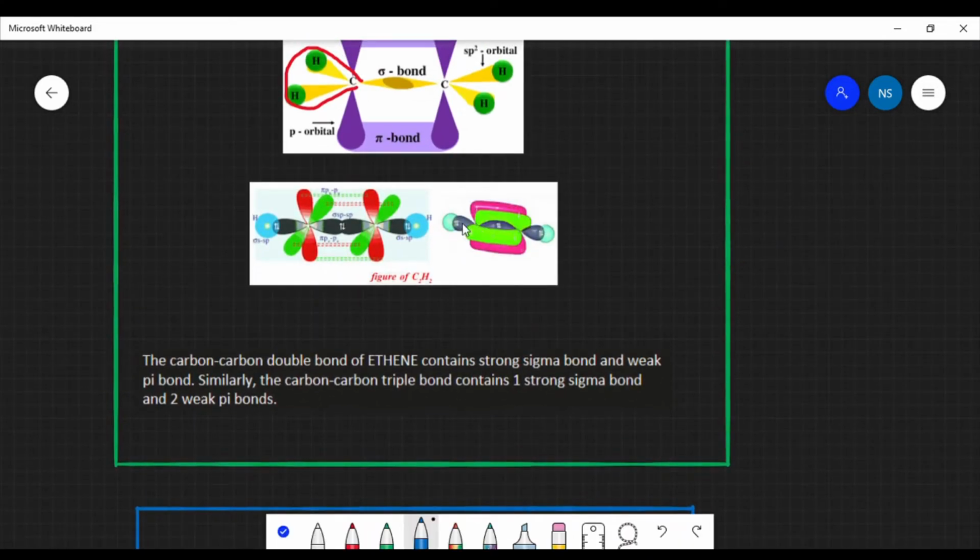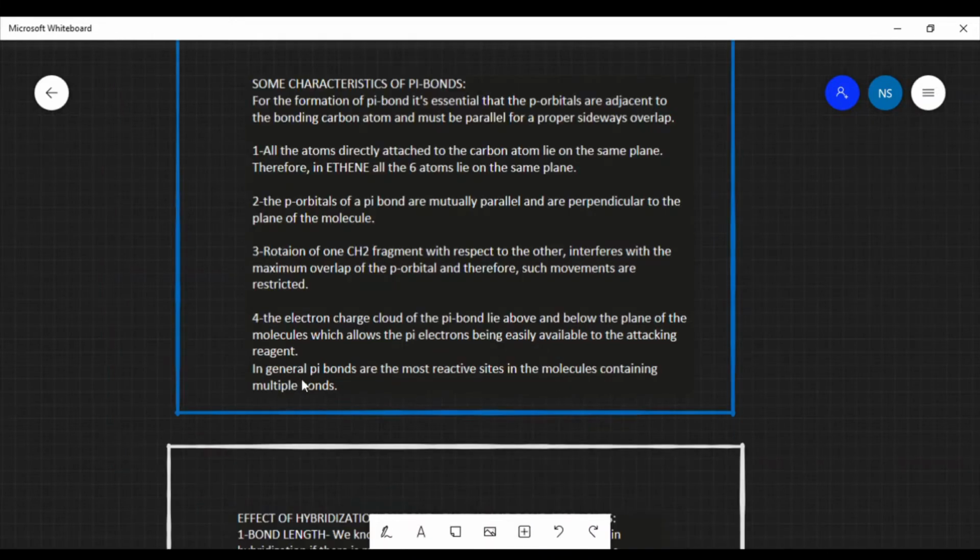Here we see that this blue one which I am marking is the plane of the molecule, and these p orbitals or this pi bond is perpendicular, above and below the plane. Therefore, it is quite easy for the attacking reagents to take away electrons from this. So in general, we learn that pi bonds are the most reactive sites in molecules containing multiple bonds.